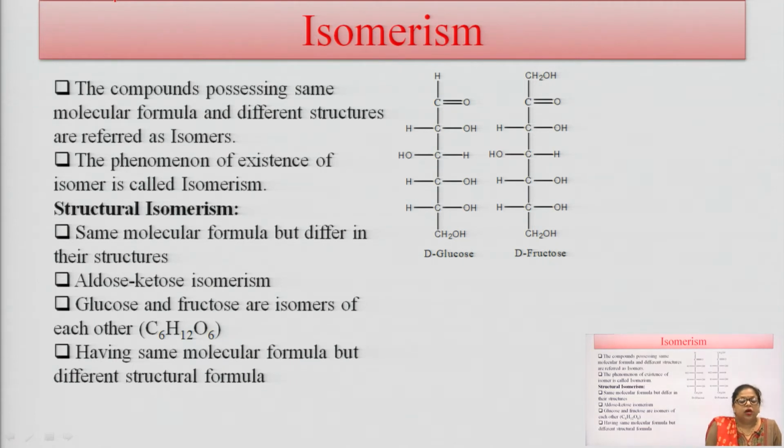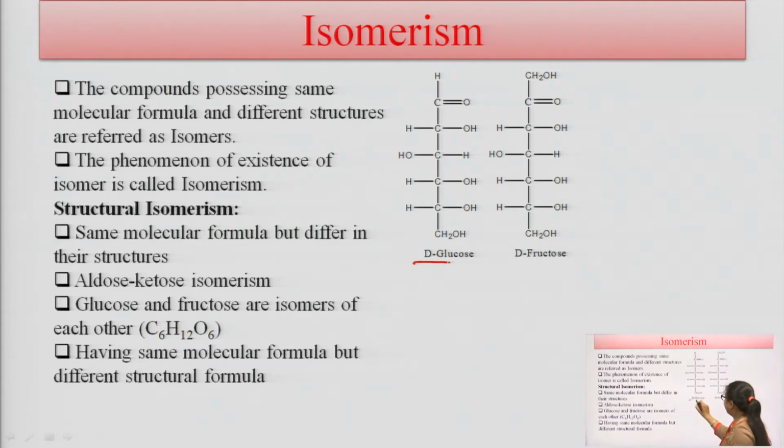isomerism. Isomerism is a phenomenon where compounds have the same molecular formula, but their structures are different. This process is known as isomerism, and the compounds are known as isomers. In structural isomerism, they show the same molecular formula, but their chemical structure is different. They show aldose-ketose isomerism here, and glucose and fructose are isomers of each other. They have the same molecular formula C6H12O6 and their structure is different.